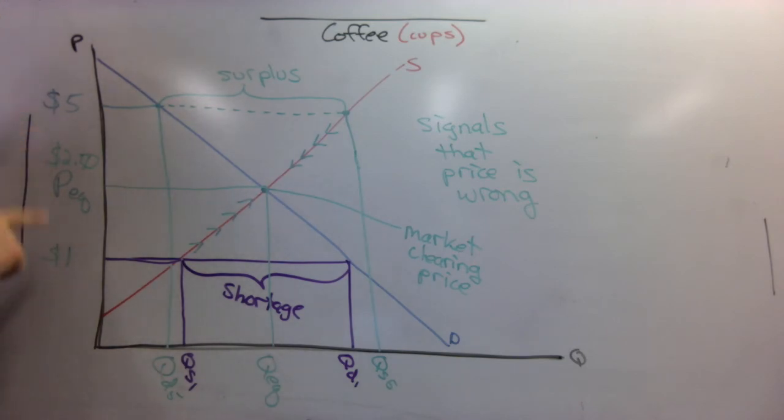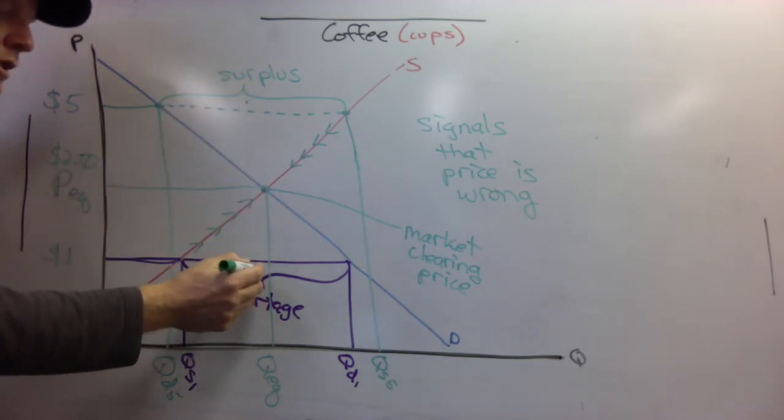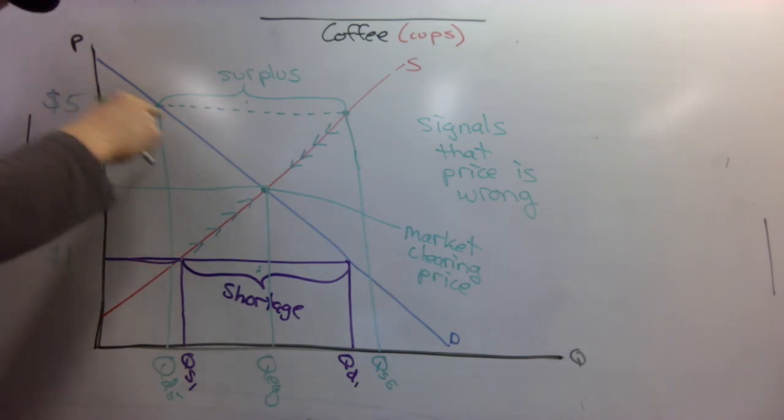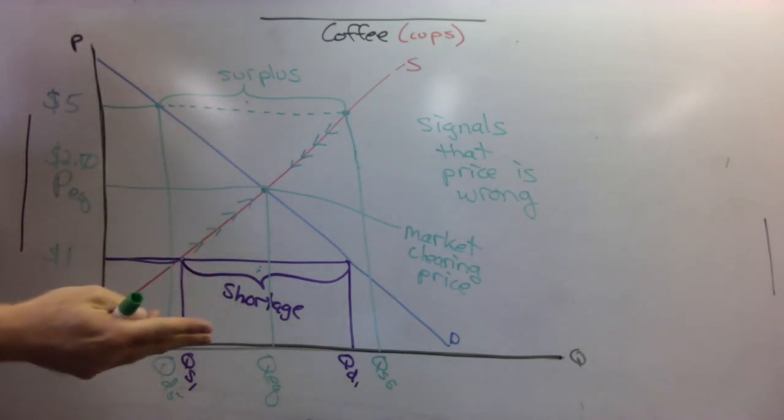So when we think about market equilibrium and how the market operates, we want to think about the fact that surpluses and shortages in the market are very powerful signals. Surpluses and shortages are not incidental to understanding market theory. They're fundamental to understanding market theory. Evidence of a surplus means the price is too high. Evidence of a shortage means the price is too low.